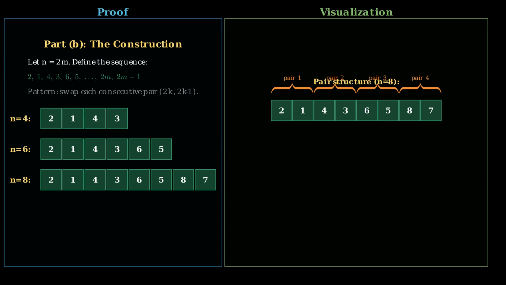In other words, write all even numbers in order, but each even number is immediately followed by the odd number 1 less than it. For n equals 6, the sequence is 2, 1, 4, 3, 6, 5. For n equals 8, the sequence is 2, 1, 4, 3, 6, 5, 8, 7. Now we must prove this construction is always nice.